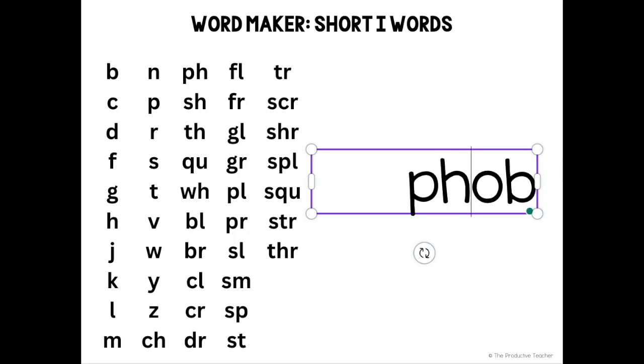Fob, spelled like this, fob is not a word. Shob, shob is not a word. Thob, thob is not a word. Quab, quab is not a word. Wob, wob is not a word. Blob, blob is a word. Brob, brob is not a word. Clob, clob is not a word. Crob, crob is not a word. Drob, drob is not a word.